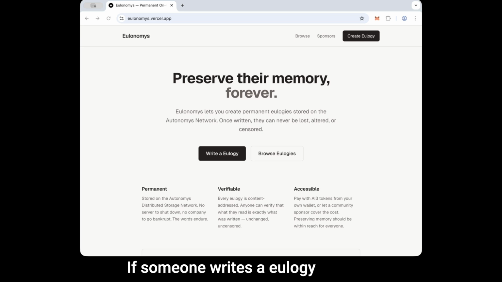If someone writes a eulogy for their loved one on Eulonomys today, it will still be there in 50 years. No company can take it down. No server gets decommissioned. No subscription lapses. The Autonomous network makes that promise credible in a way that no centralized service can.